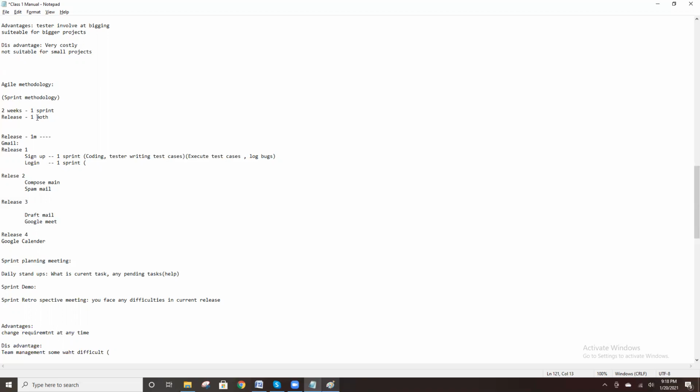Every release is maximum 1 month or 2 months, maximum 3 months, not 4 or 5 months. Agile methodology works in very short time. The sprint is also maximum 2 weeks, max 3 weeks, not 4 weeks. Every 2 weeks one sprint, otherwise 3 weeks one sprint. Very short, so not that time consuming.